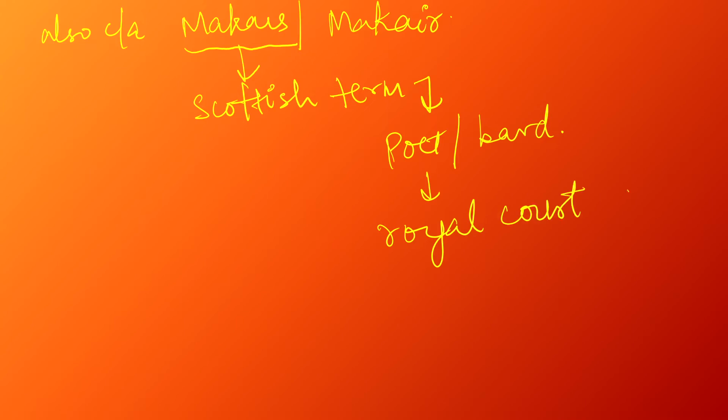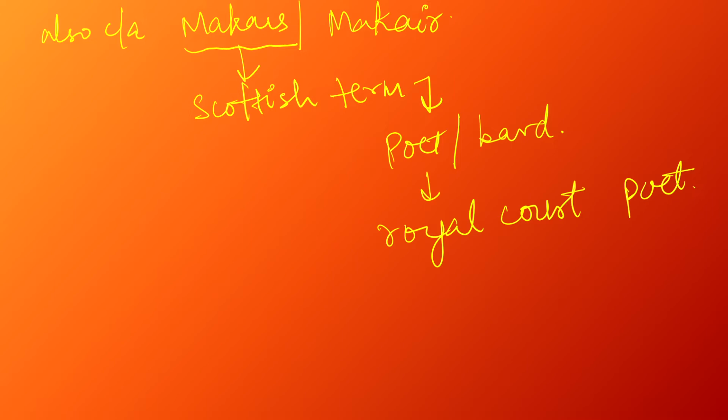It means a poet or a bard. This word Makars is very much used for the royal court poet. This is the literary meaning of the term Makars, and it is used in Scotland.